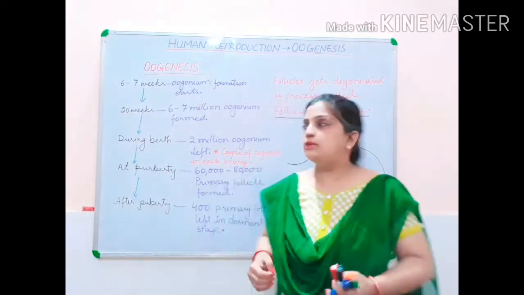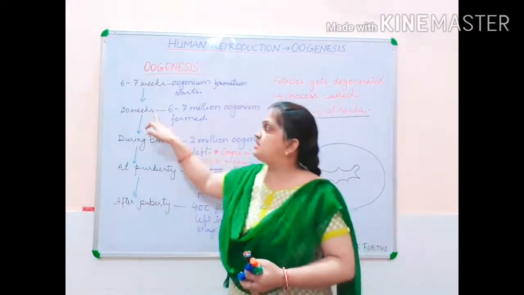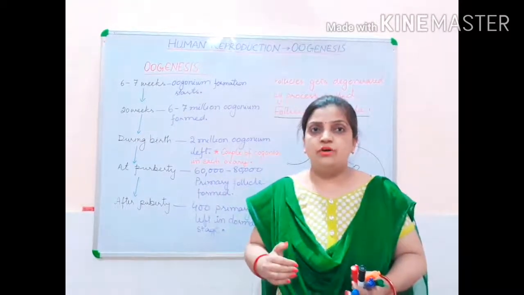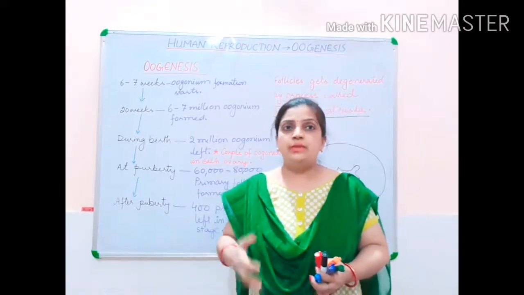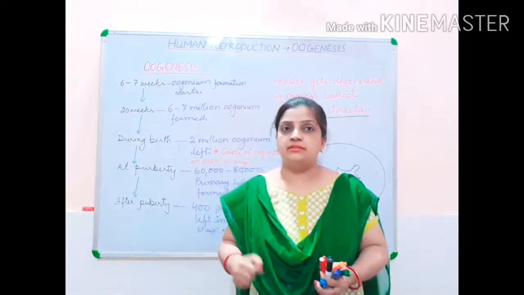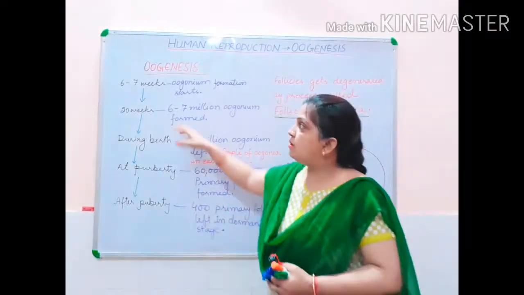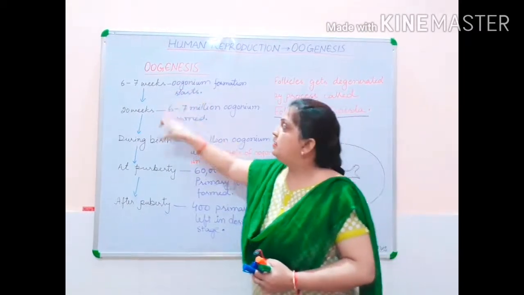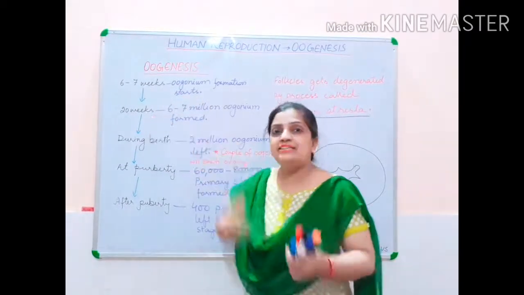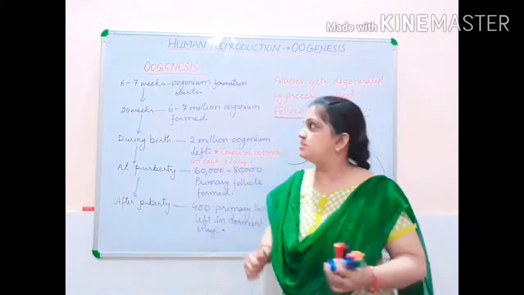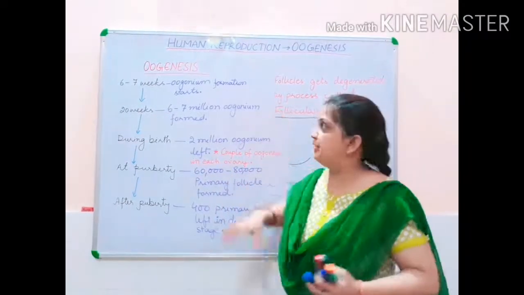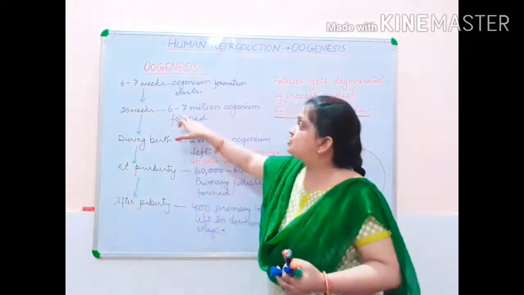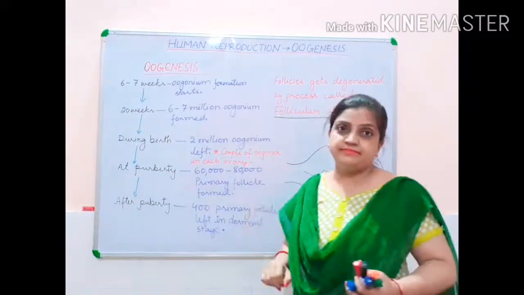So you can calculate that 20 weeks means the 5-month time period of the pregnancy when the fetus is developing inside the mother. When the oogonium reaches the 20 weeks of development, at that time the number of oogonium reaches 6 to 7 millions.